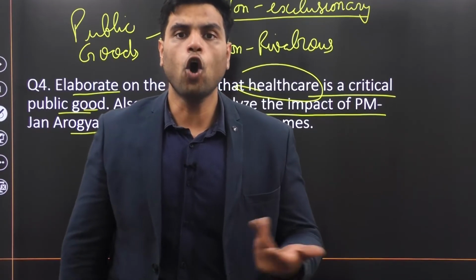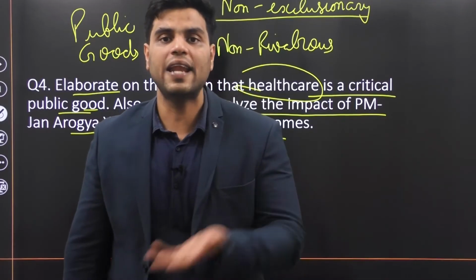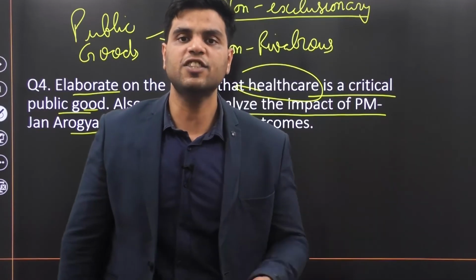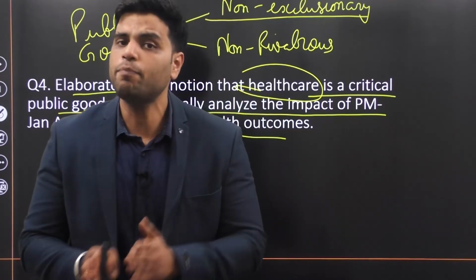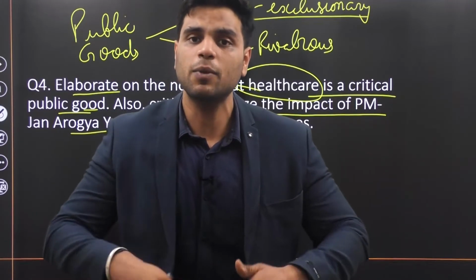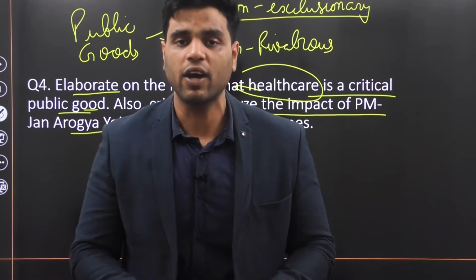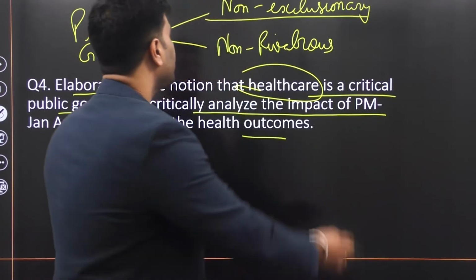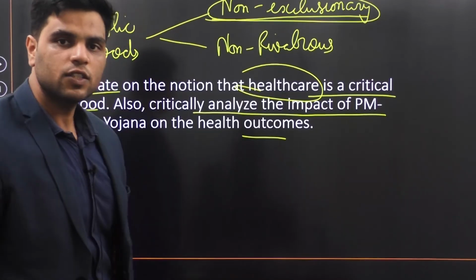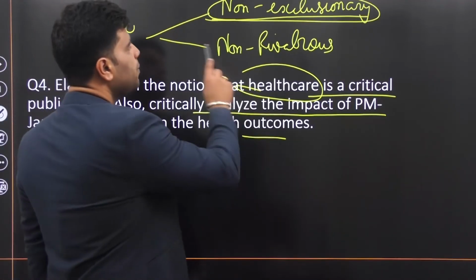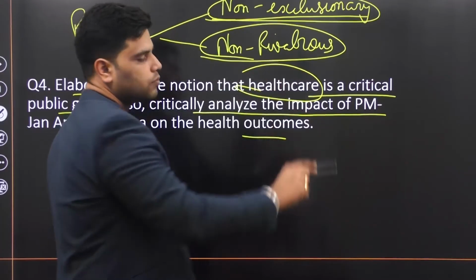The service of law and order, police, national defense, all these services are accessible to each and every citizen of our country. The service of public administration is accessible to each and every citizen of our country, right? So it is non-exclusionary in nature. Make sense, right?